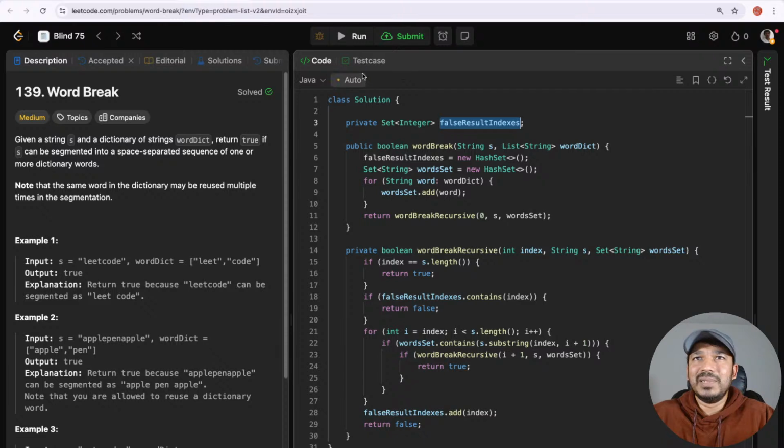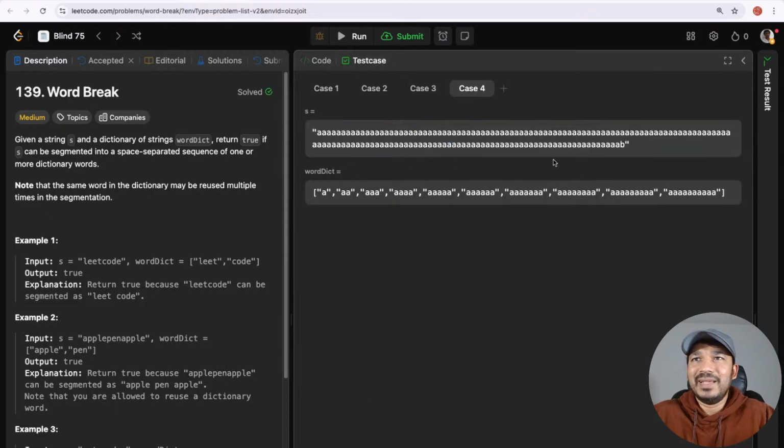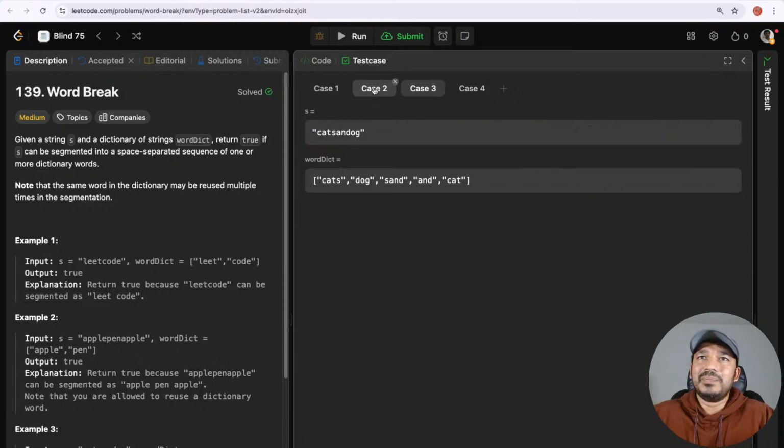Like in this example with AAA, literally I will be having a failure case for every single index. So it makes sense to use a used array, because for every index I'll be storing, and the array size should be equal to the index length. But for a case like Apple Pen, we didn't store the result for every index. We might store the result only for particular indexes.